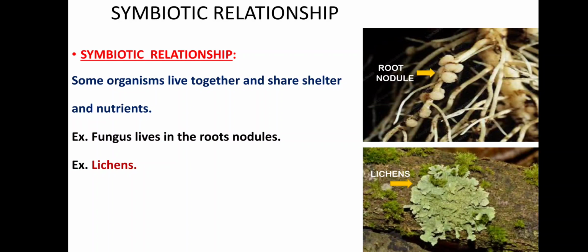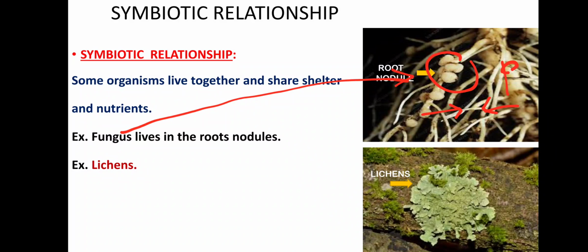Now symbiotic. Now what is the meaning of symbiotic? Two living organisms live together. Now this is the one organism. You can see here the root nodules. In these root nodules there are certain types of organism or fungus that live in this kind of root nodules, and this is the plant. In the root of this plant it grows. Here you will find one organism helps the other organism without any kind of harm or any kind